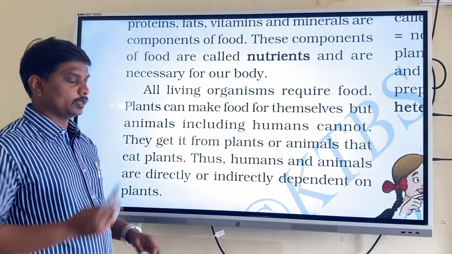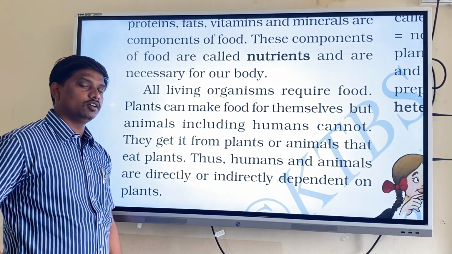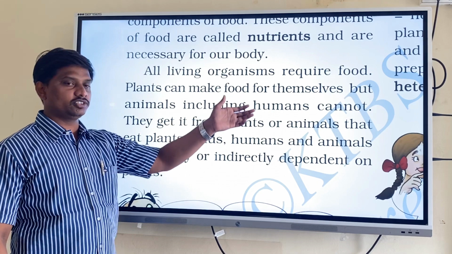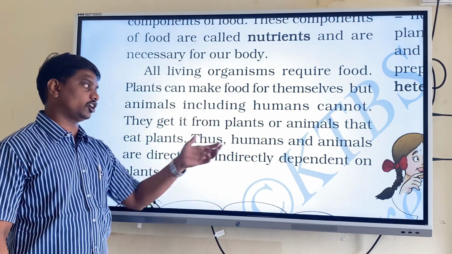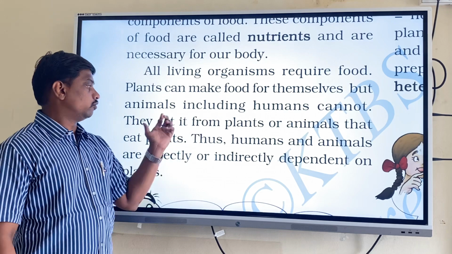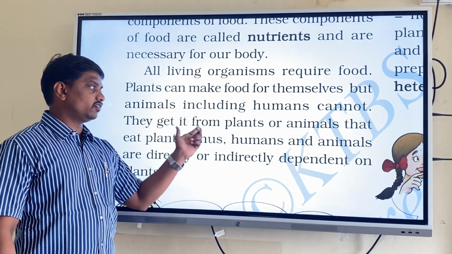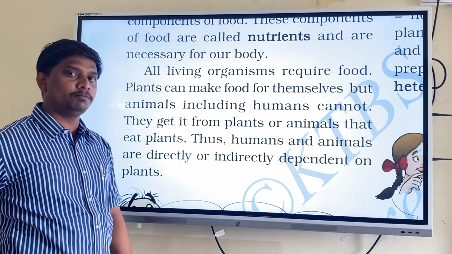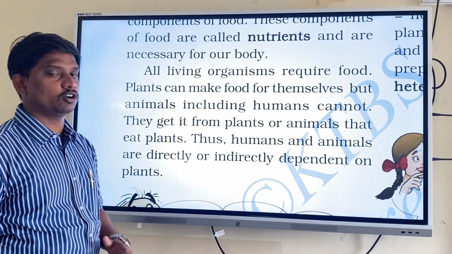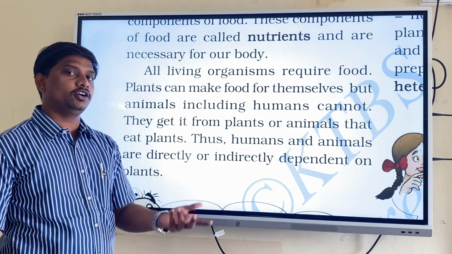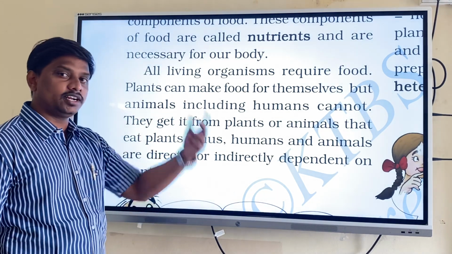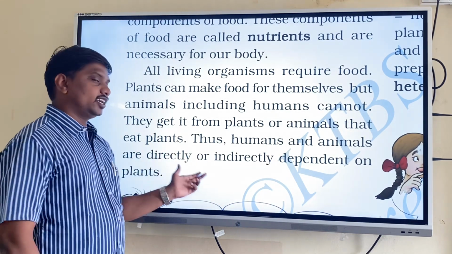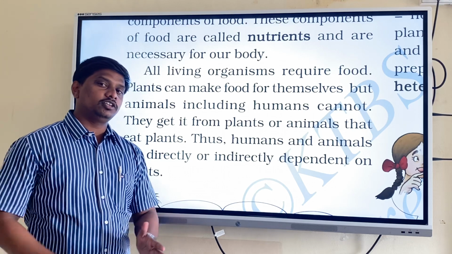All living organisms require food. Plants can make food themselves, but animals, including humans, cannot make their food. They get it from plants or from animals that eat plants. Plants can prepare their own food, but animals cannot, so they are dependent on plants or other animals. Thus humans and animals are directly or indirectly dependent on plants.